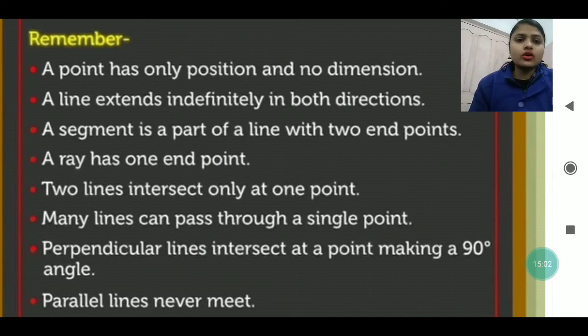Two lines intersect at only one point. Two lines intersecting means they meet at a particular point. Many lines can be passed through a single point. So many lines we can pass through a single point.